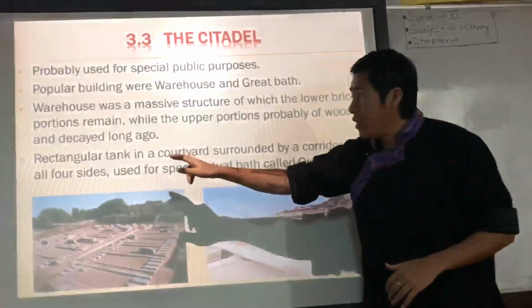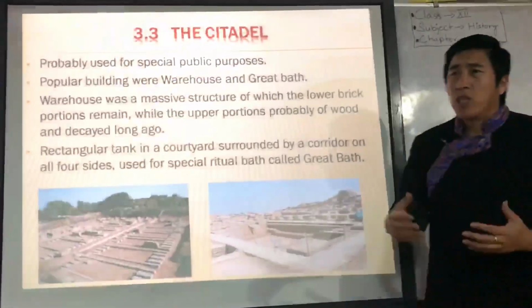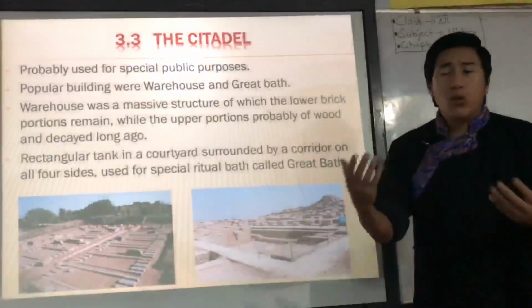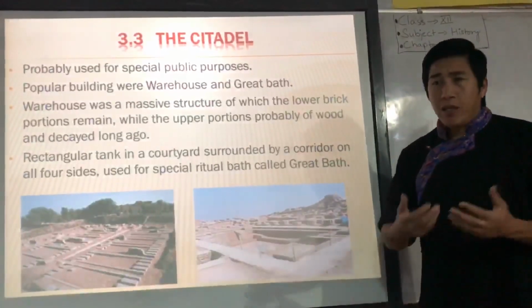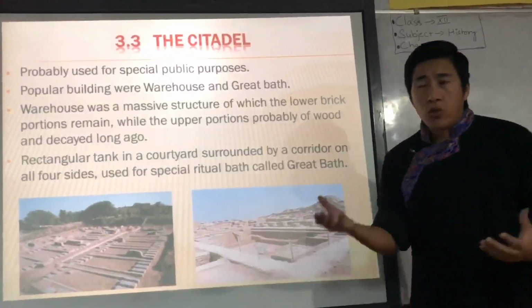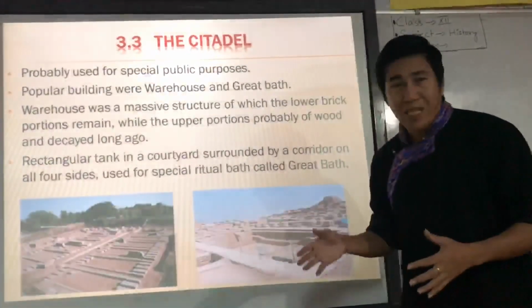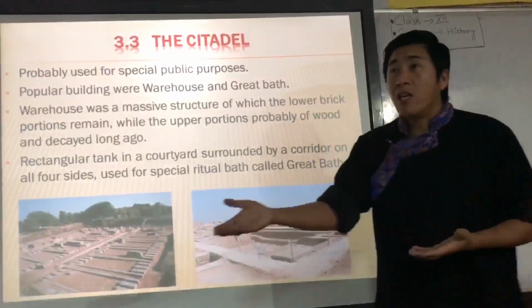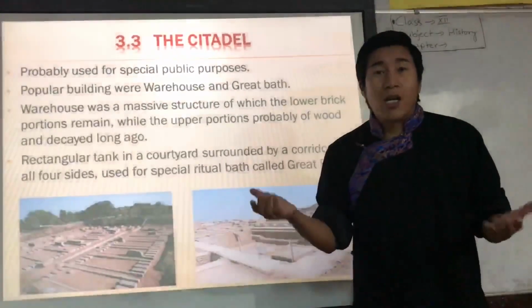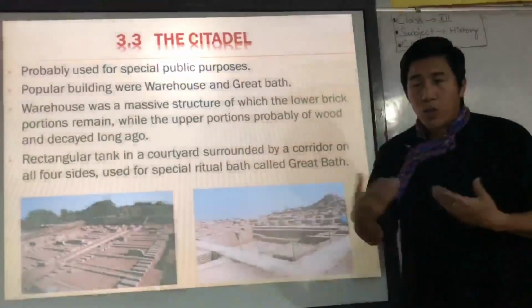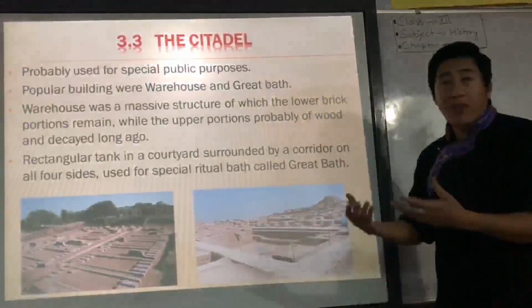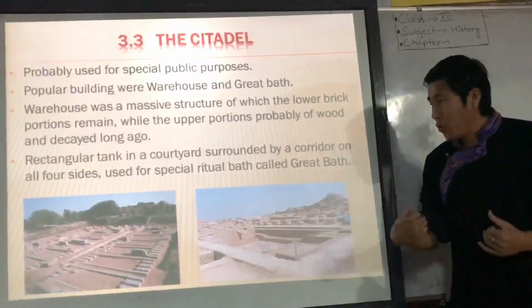A rectangular tank. The Great Bath was usually meant for ritual purposes, where these elite people used to bathe. In India we call it dubki lagana, taking a dip in the Ganga, to get rid of sin. So that is what they did.